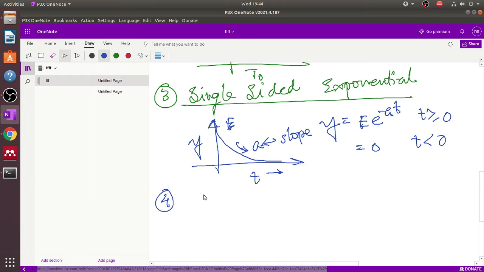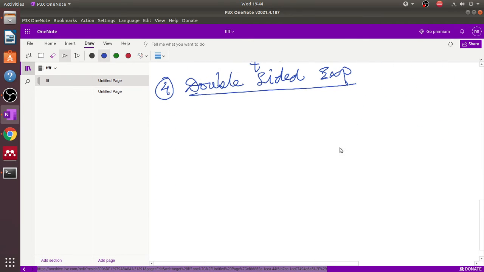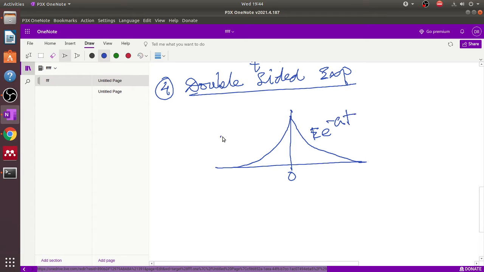Number 4 is very important, which is known as double-sided exponential. Exp means exponential function. So for double-sided exponential function, there are two axes. For this axis, the value is e to the power minus at, and for this axis, e to the power at.